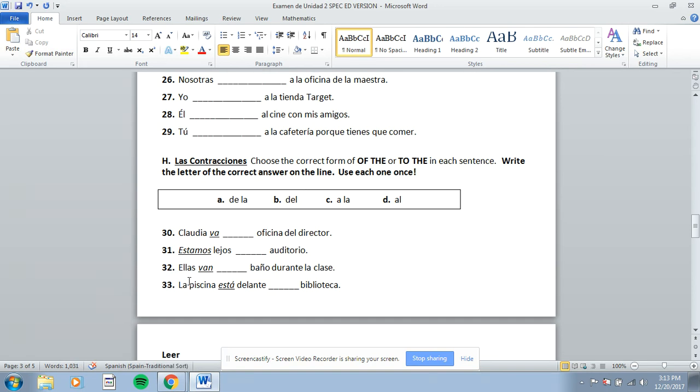32. They are going, and you want to say to the bathroom. So you have to pick one of the to thes, and you want to make sure you look to see if this is masculine or feminine. Baño. 33. La piscina está delante blank biblioteca. The pool is in front of the. So A and B both mean of the. You want to see which one would go with biblioteca. You should only use A once, B once, C once, and D once. So make sure you've used each of those only one time for these 4.